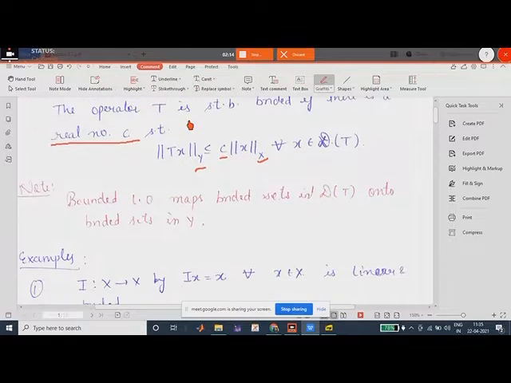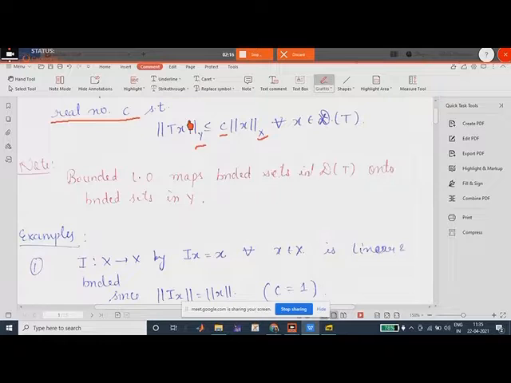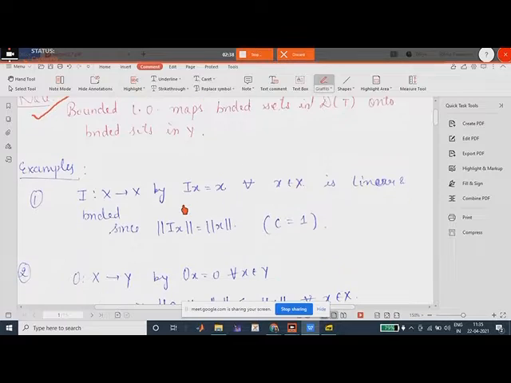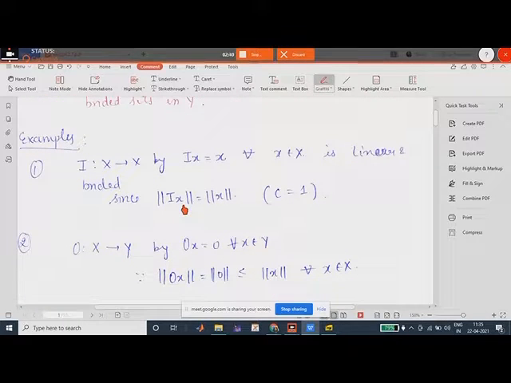Now, to note is that bounded linear operators map bounded sets onto bounded sets in Y. This will be proved in the tutorial, that bounded linear operators map bounded sets in the domain of T onto bounded sets in Y. Now, how do we see if a linear operator is bounded or not? For that, we have examples.